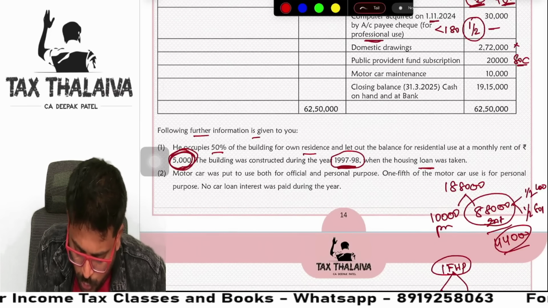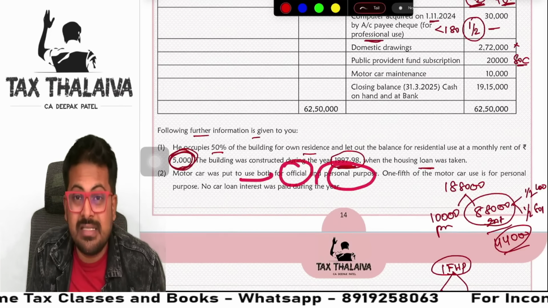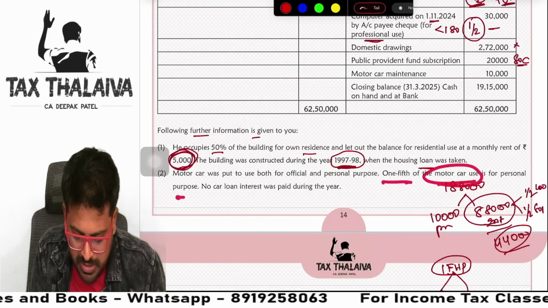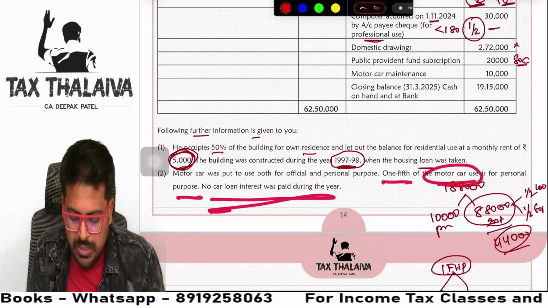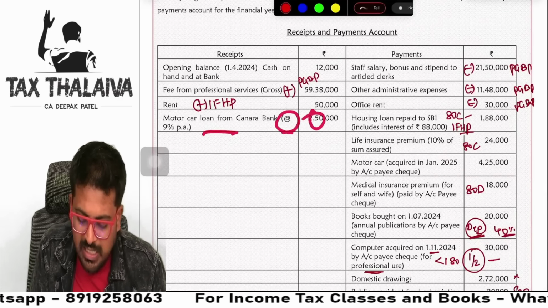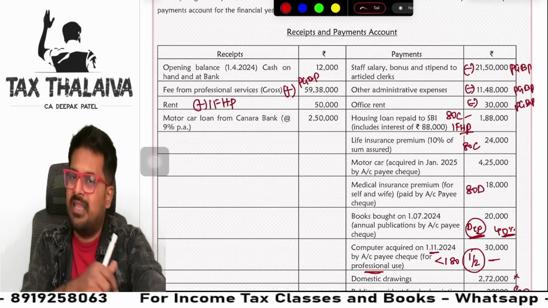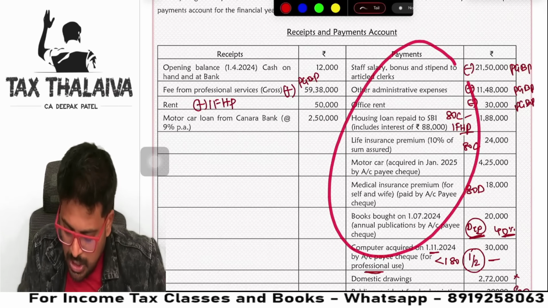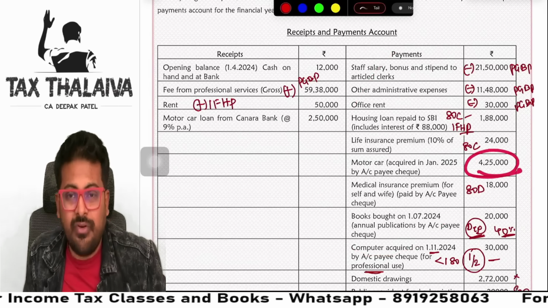Motor car was put to use both for official and personal purpose. 1/5 for motor car is personal purpose. No car loan interest was paid. Guys, out of this motor car loan, nothing is paid as interest. So 43B, nothing we will give deduction. But when it comes to here, guys, motor car 4,25,000.